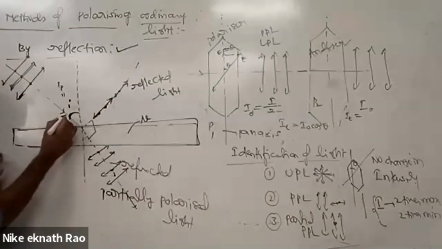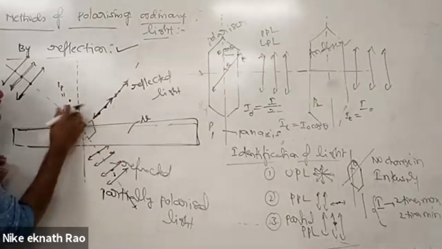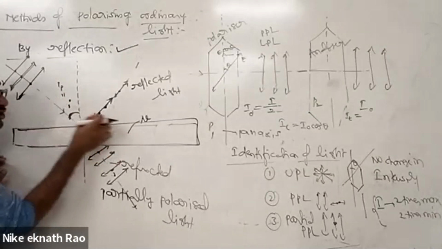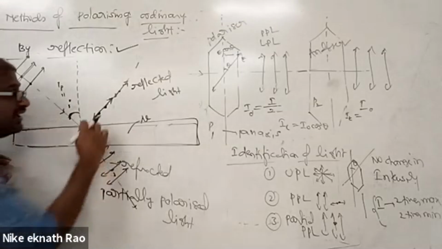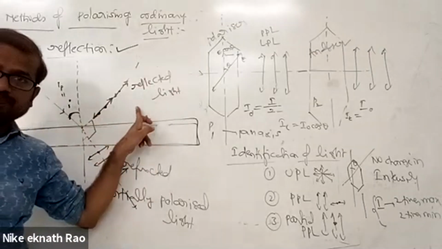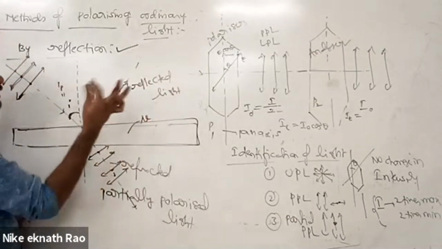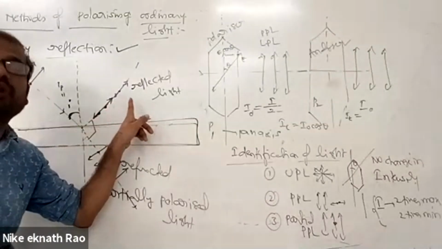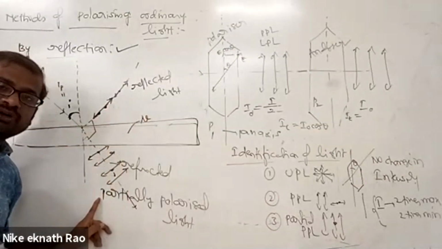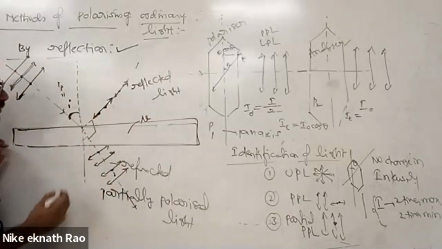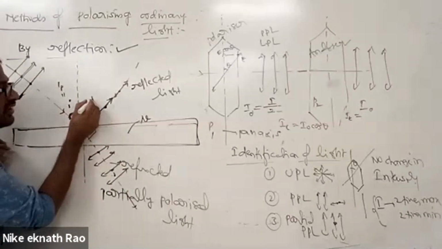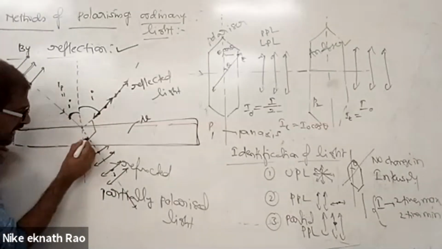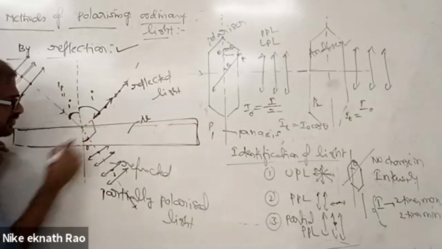Now we analyze the refractive index of this material. If it is mu and the angle of incidence is I, what is the relation with the polarizing angle, when the two rays are at 90 degrees? Then only the reflected light is plane polarized, with vibrations perpendicular to the plane of incidence, and the refracted light is partially polarized. On the board, this is I, this is the reflected angle equal to I, this is the refracted angle R, and this is 90 degrees.